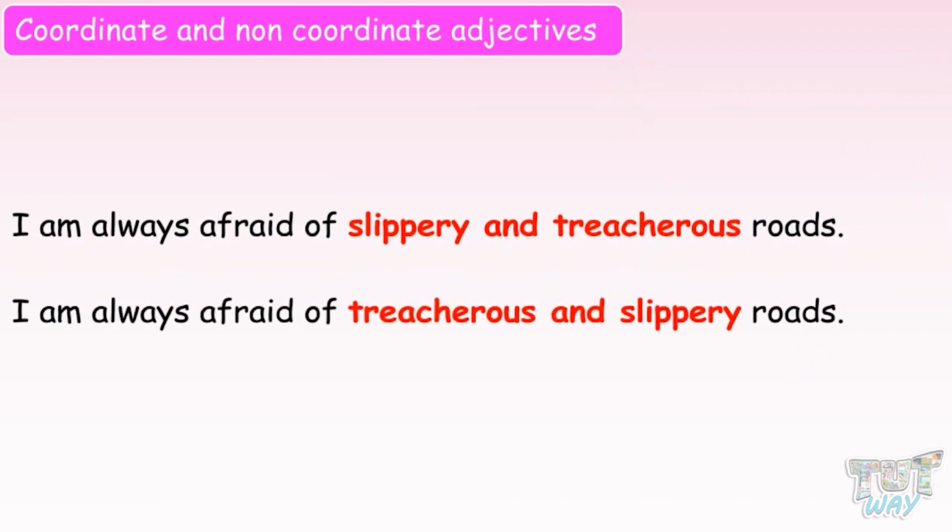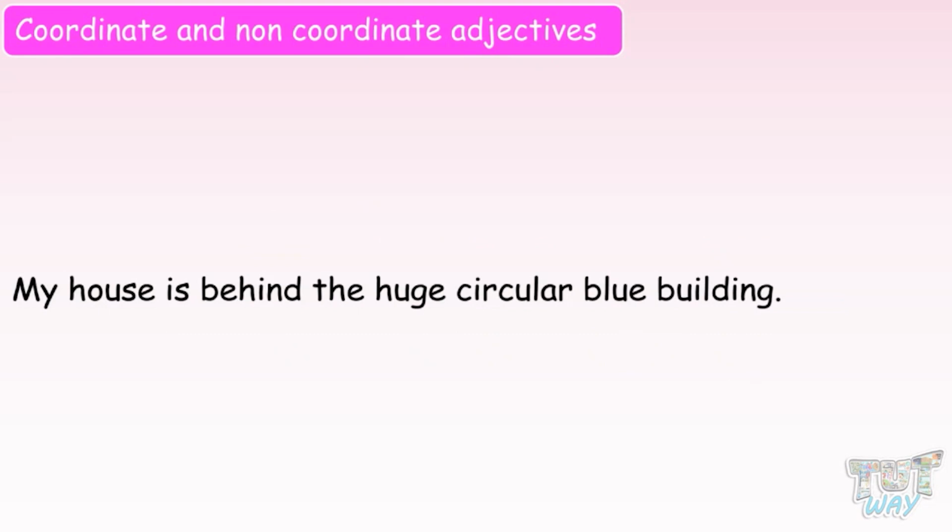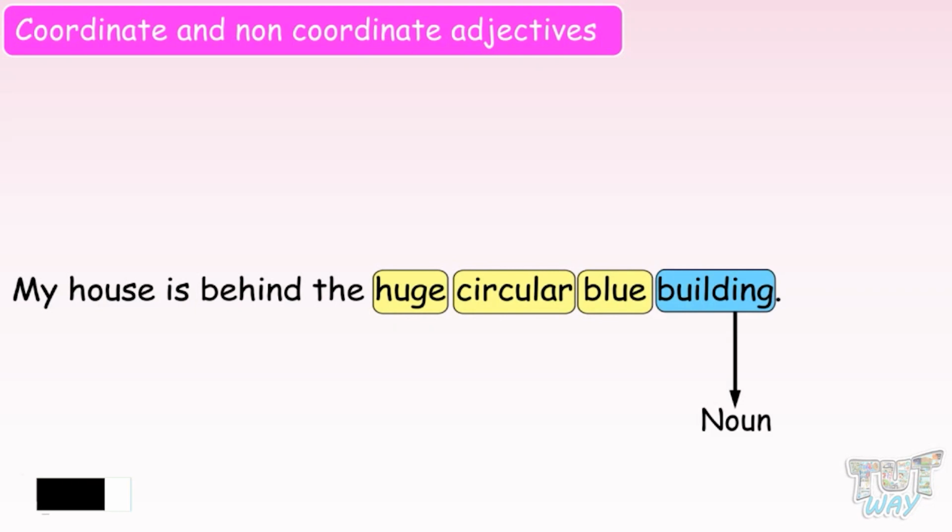Now, here we have another example. My house is behind the huge circular blue building. Here we have three adjectives: huge, circular, blue, describing the noun building. All these three types of adjectives describe different qualities of the noun building.